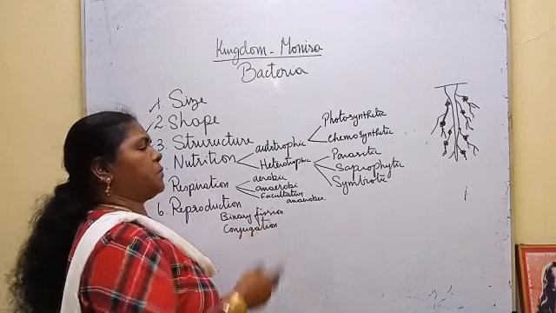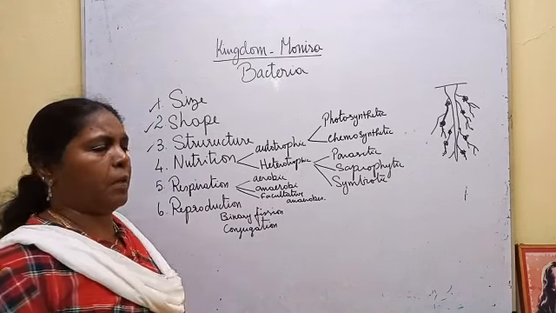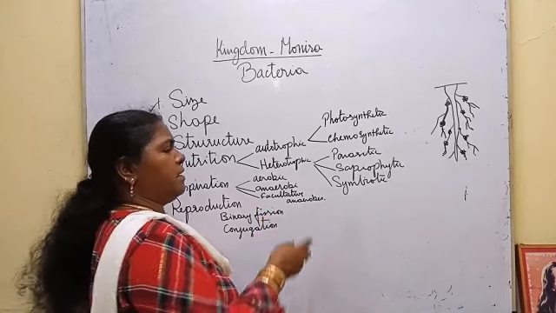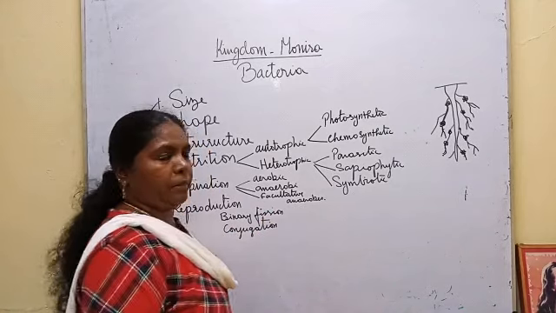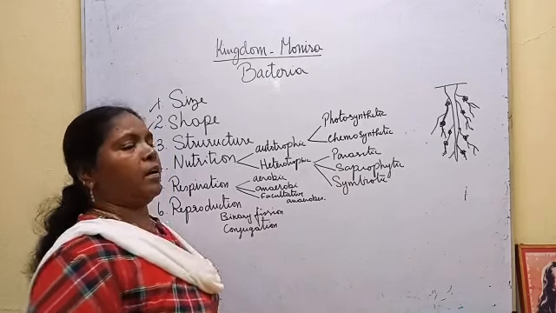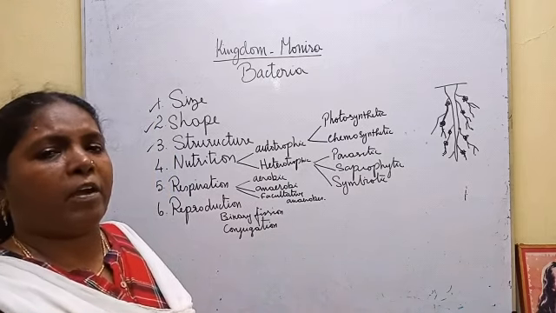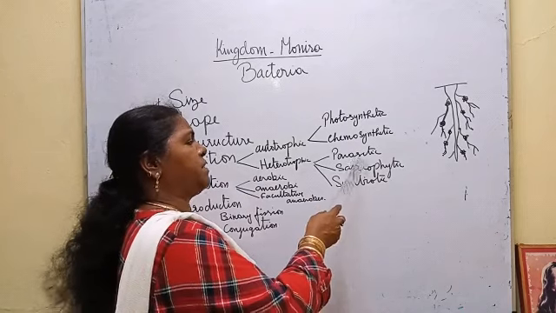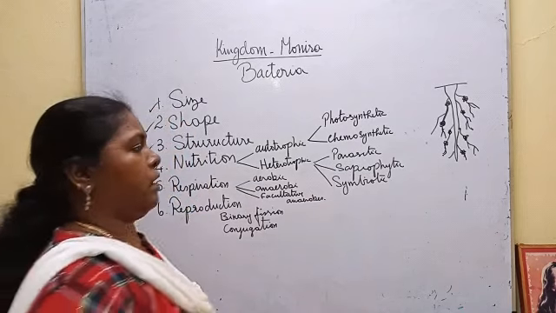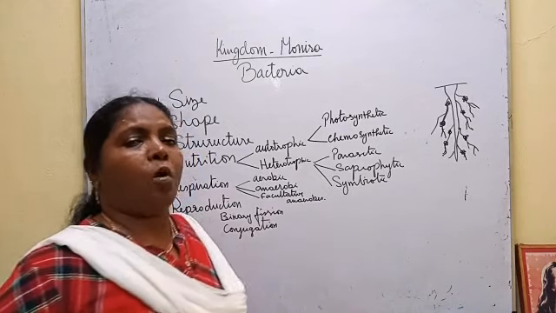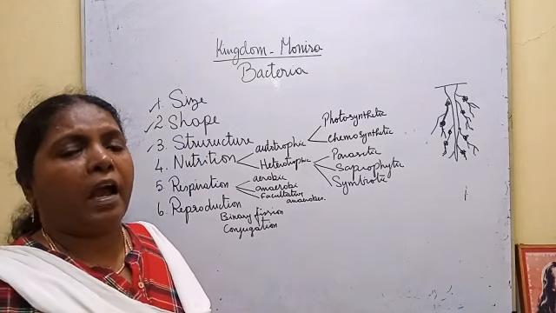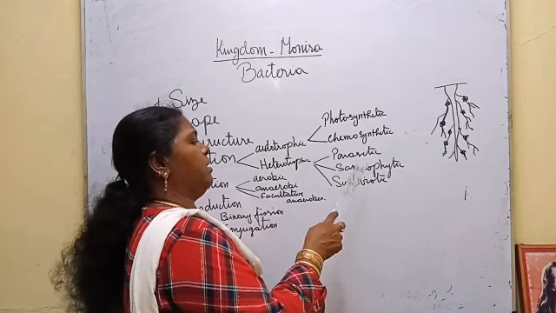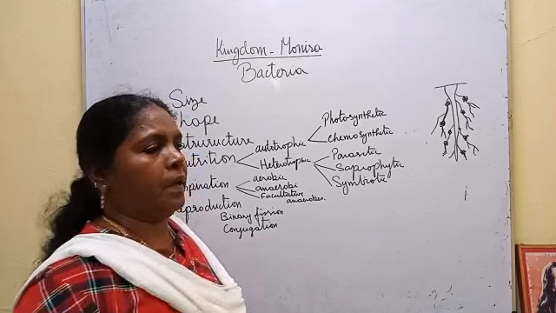To take heterotrophs, they cannot prepare their food. The bacteria which are heterotrophs may be parasitic, saprophytic or symbiotic. Parasitic, they depend upon other living organisms for food. Such bacteria are parasitic bacteria. Then saprophytes, they live on dead organic matter and utilize energy from that. Such bacteria are saprophytic bacteria.